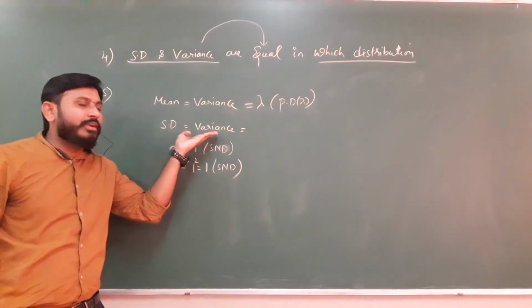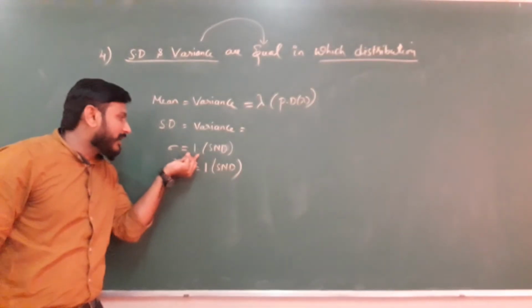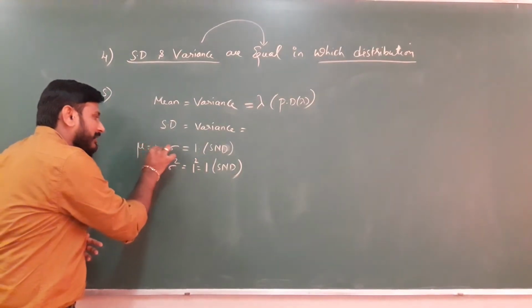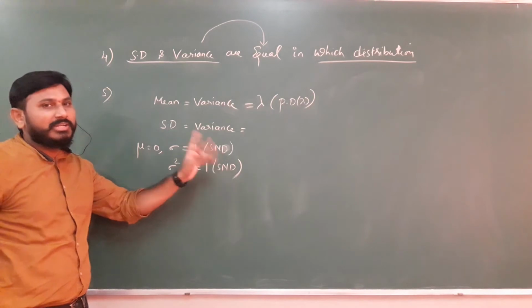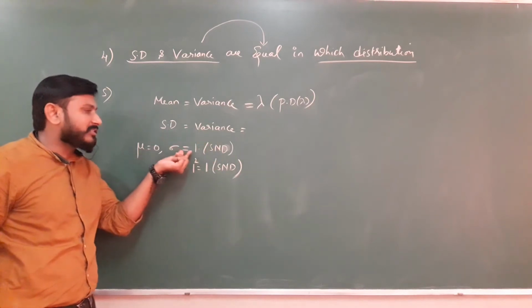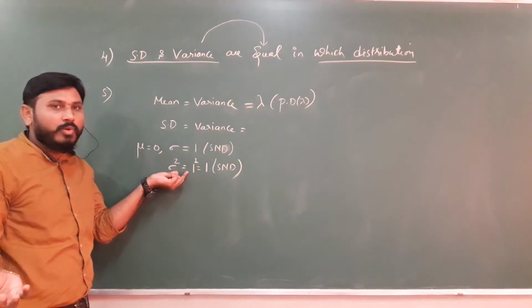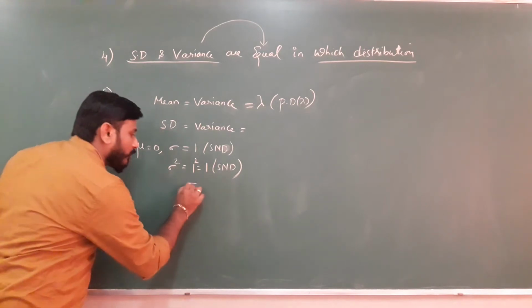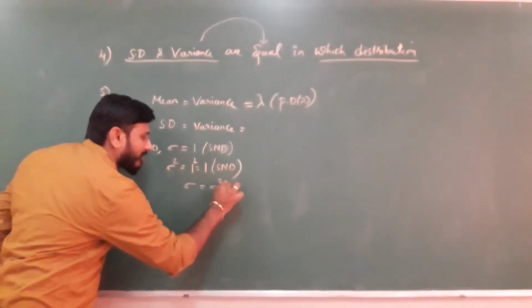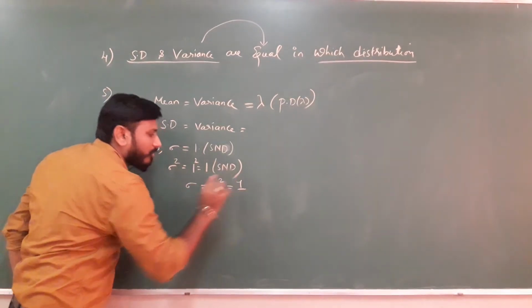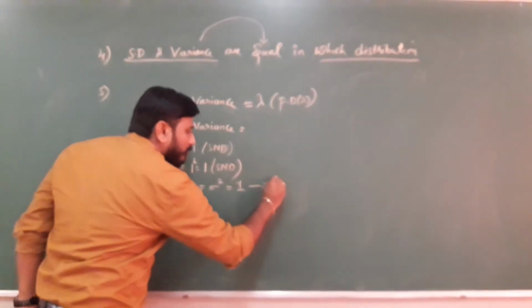The sigma value is 1 and the mean is 0 in a standard normal distribution. When sigma is 1, obviously sigma square is also 1. Therefore, the standard deviation sigma and the variance sigma square are always equal to 1 in which distribution?